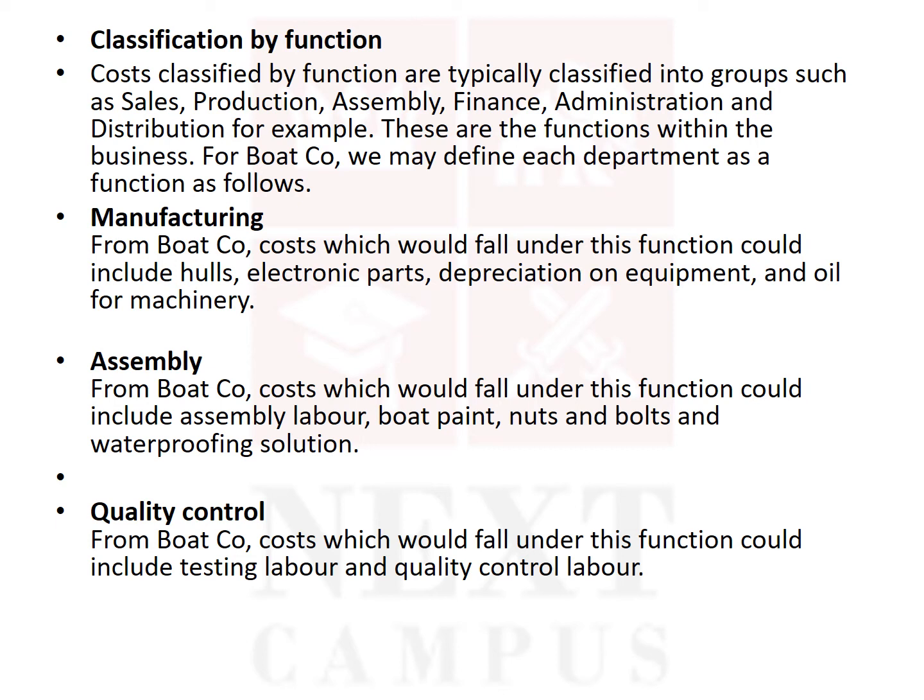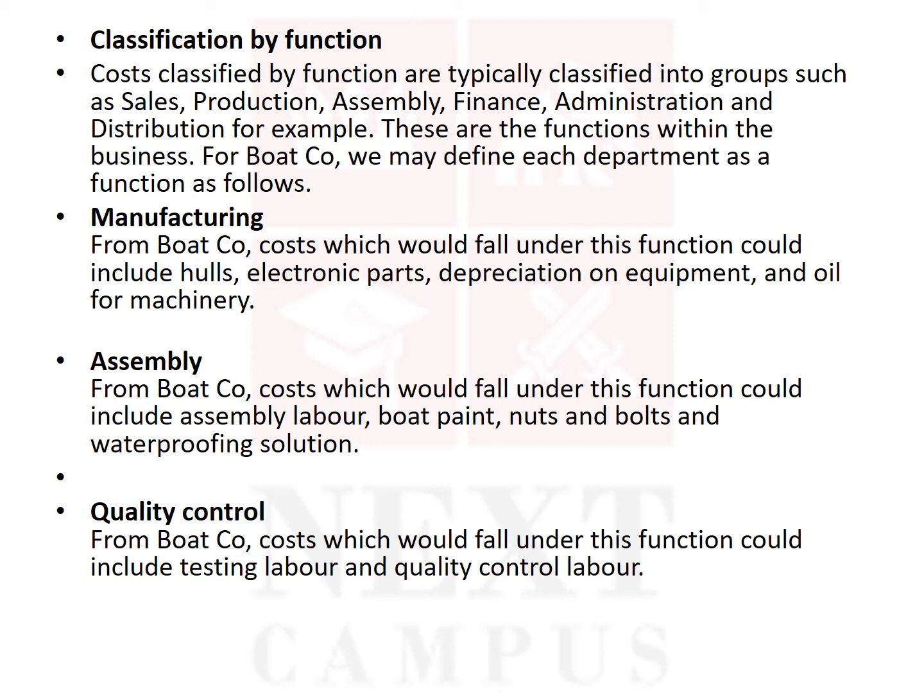First type is manufacturing related cost. Cost which would fall under this function could be included as cost of hull for a boat company, electronic parts, depreciation of equipments, oil, things like that for the manufacturing. Material cost, labor cost and other expenditure that is incurred for the manufacturing function of the business.